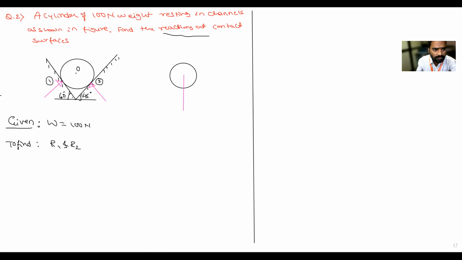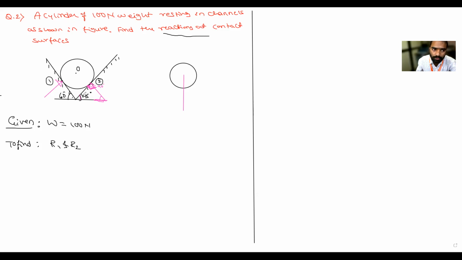Now if this is 45 degrees and you make a triangle, what is the angle made by the reaction with respect to the normal? The normal is 90 degrees. So this angle and this angle together should equal 90.